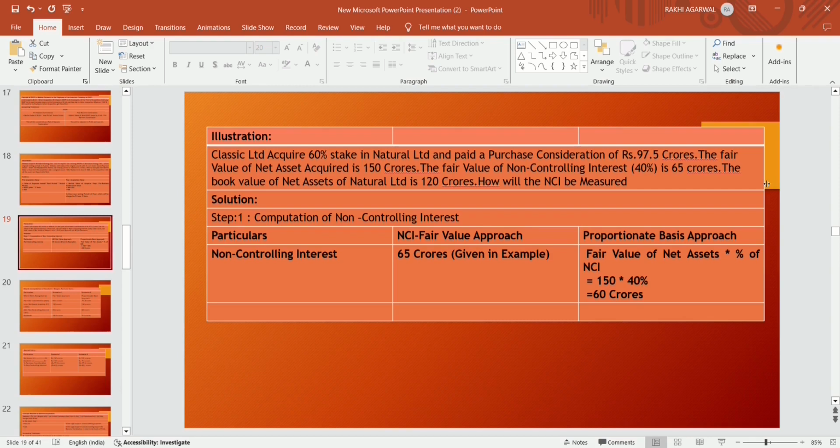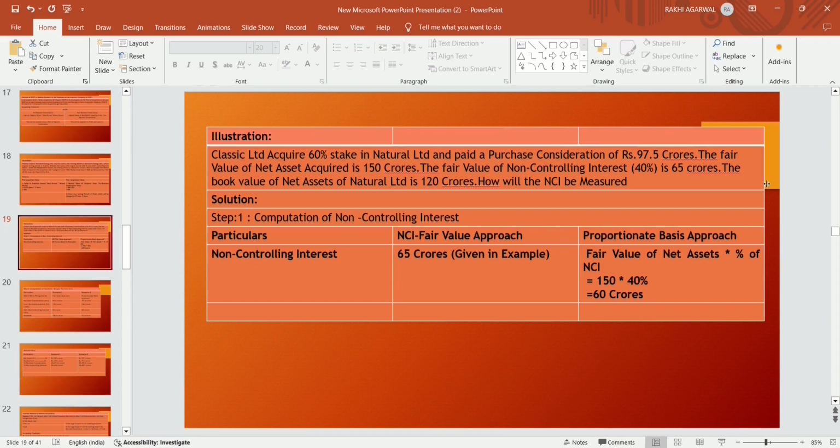Classic Limited acquired a 60% stake in Natural Limited and paid a purchase consideration of rupees 97.5 crores. The fair value of net assets acquired is 150 crores. The fair value of non-controlling interest, that is 40%, is 65 crores, and the book value of net assets acquired of Natural Limited is 120. How will the NCI be measured?